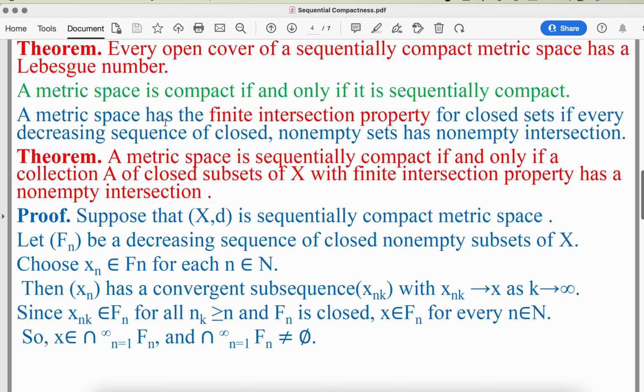Now next, a metric space has the finite intersection property for closed sets if every decreasing sequence of closed non-empty sets has a non-empty intersection.